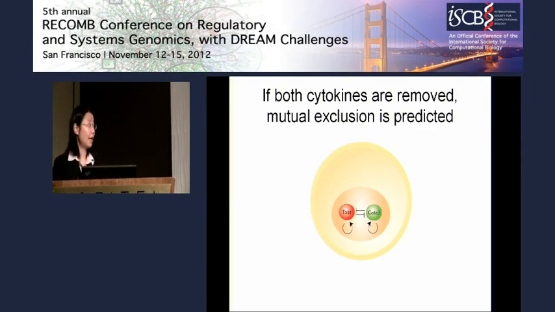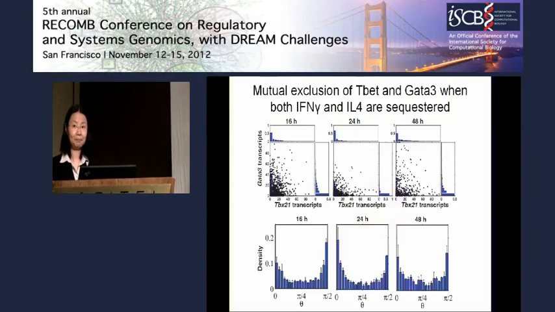we can try to remove both cytokines. That will leave us with only this intracellular network. And from this network, we would predict that we should see mutual inhibition of Tbet and GATA3 in this case. Then we performed the experiment. And indeed, from this scatter plot, you can see now the data points are more concentrated along the axes. And if you look at the phase angle density plot, instead of a uniform distribution, now you see a U-shaped distribution with densities concentrating near 0 degrees and 90 degrees.